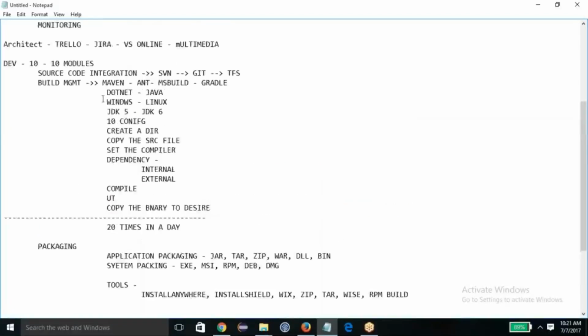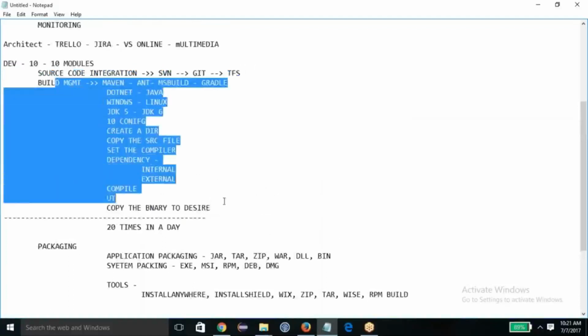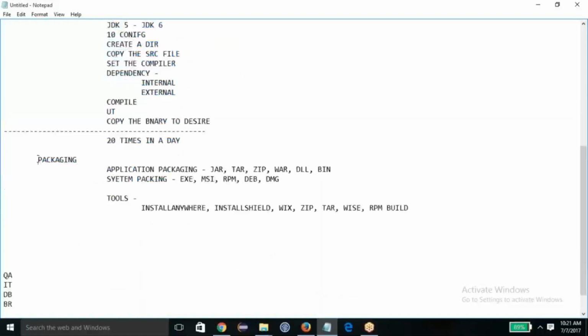So now you can see that source code management challenges can be handled with SVN, Git, TFS. Build related challenges you can handle with Ant, Maven, MSBuild and Gradle. Packaging related challenges you can also get done with the help of tools, and you get all the packages. But the question is how and where you are going to keep these packages.